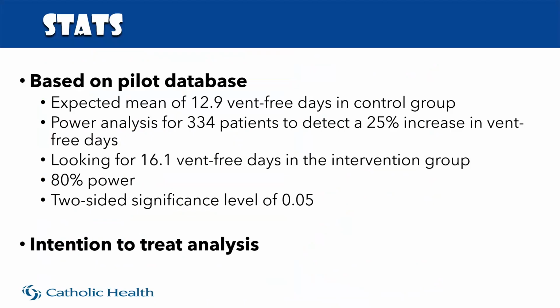Now let's get into some of the nitty-gritty and take a look at the stats. So based on some pilot databases, they expected a mean of almost 13 vent-free days in the control group. That was the group that just got the breathing trial. Their power analysis was for 334 patients in order to detect a 25% increase in ventilator-free days. So if you do the math, they were looking for about 16 vent-free days in the intervention group that got both the awakening trials and the breathing trial. It was done for 80% power, which is acceptable, and the two-sided significant level of 0.05, which is common for medical research. And important to point out, this was an intention to treat analysis.